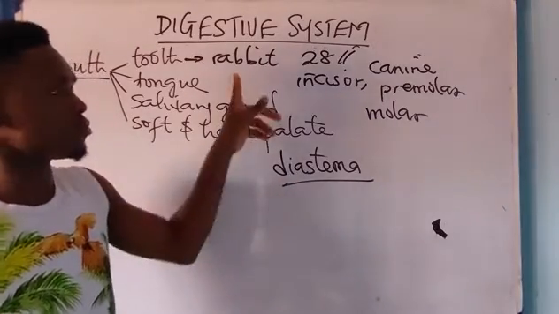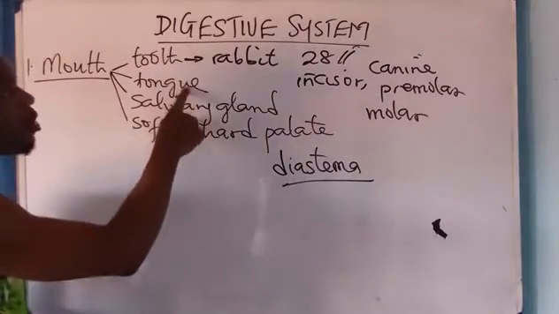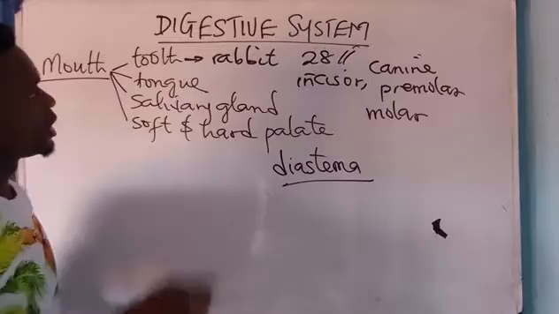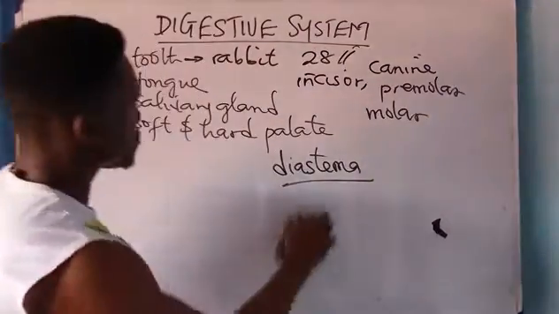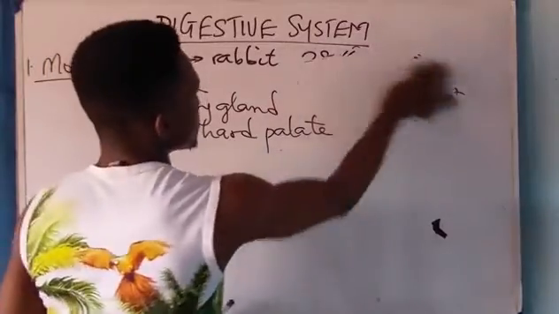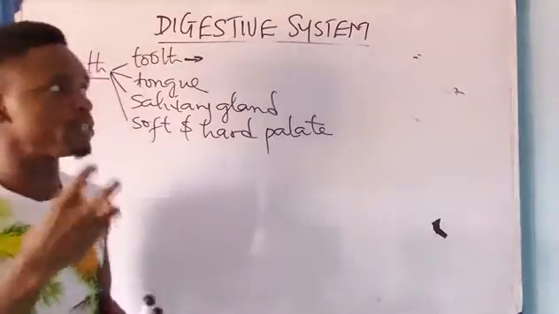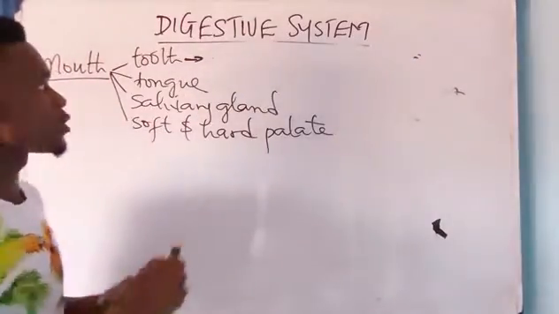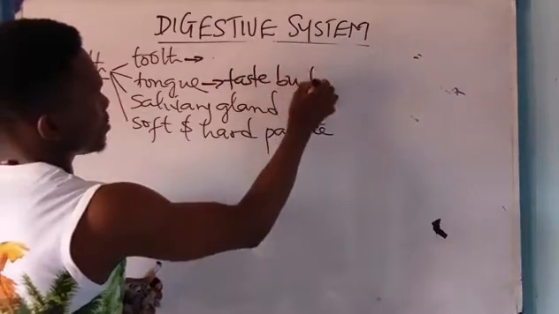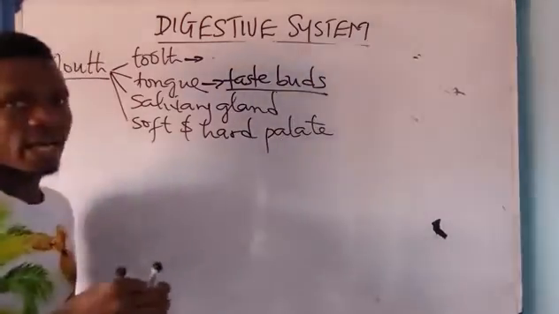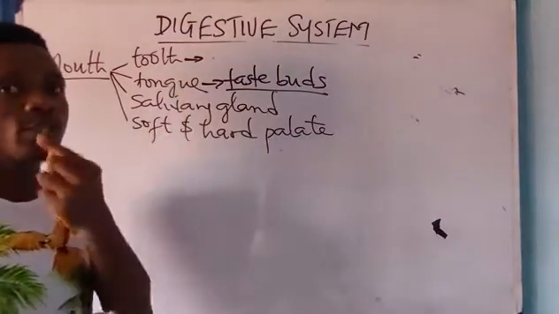A good example is rabbit. Rabbit has 28 set of teeth. Now, the tongue. What do we know about the tongue? The tongue has sensitive cells present in it. These sensitive cells that enable the tongue to taste chemical substances are called taste buds.